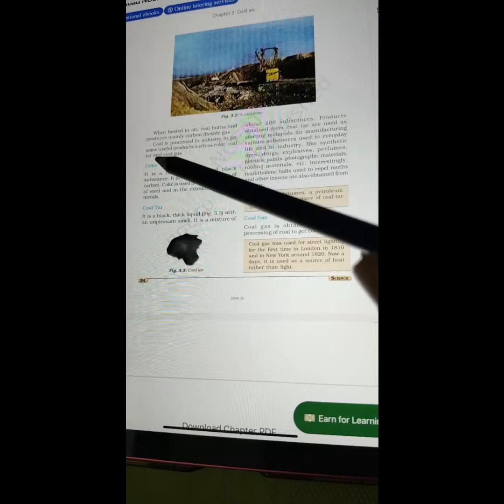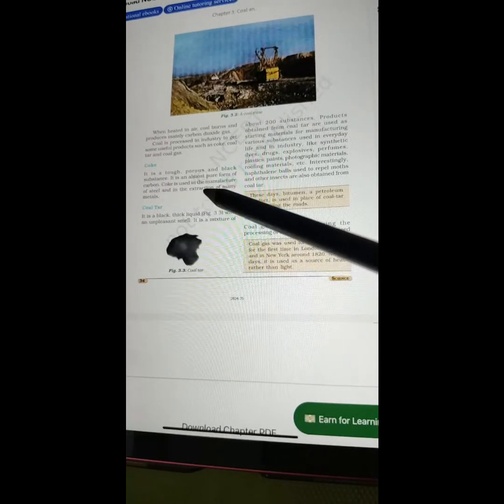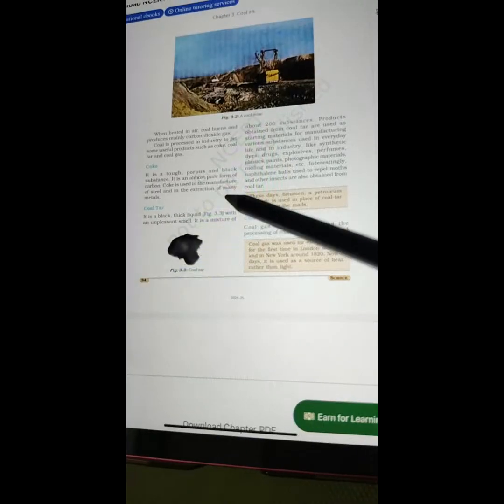When heated in air, coal burns and produces mainly carbon dioxide gas. Coal is processed in industry to get some useful products such as coke, coal tar, and coal gas. Coke. It is a tough, porous black substance. It is almost pure form of carbon. Coke is used in the manufacture of steel and in the extraction of many metals.